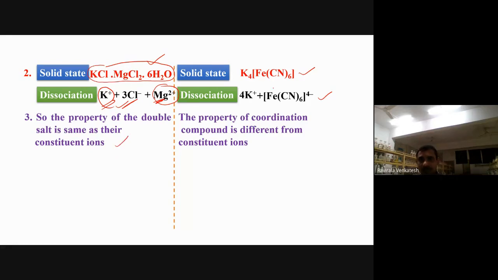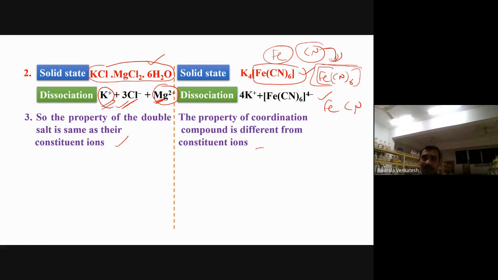Now observe here what happened. Iron cyanide will have different properties. But when you dissolve in the water, what happened? That means you are making the coordination compound. They are having some special properties. They are not dissociating into iron and cyanide here. Therefore, their properties are different from the iron and different from the cyanide. So the properties of Fe(CN)6 are different when you compare with cyanide and iron.